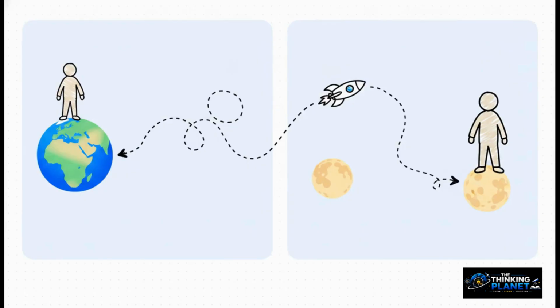To perfectly illustrate that constant everywhere rule, let's look at Tom. If Tom has a mass of 60 kilograms here on Earth, his mass is exactly 60 kilograms. Now imagine we strap Tom into a spaceship and shoot him all the way to the moon. When he steps out onto that lunar surface, his mass remains exactly 60 kilograms. The amount of matter making up Tom hasn't changed just because he changed his cosmic zip code.